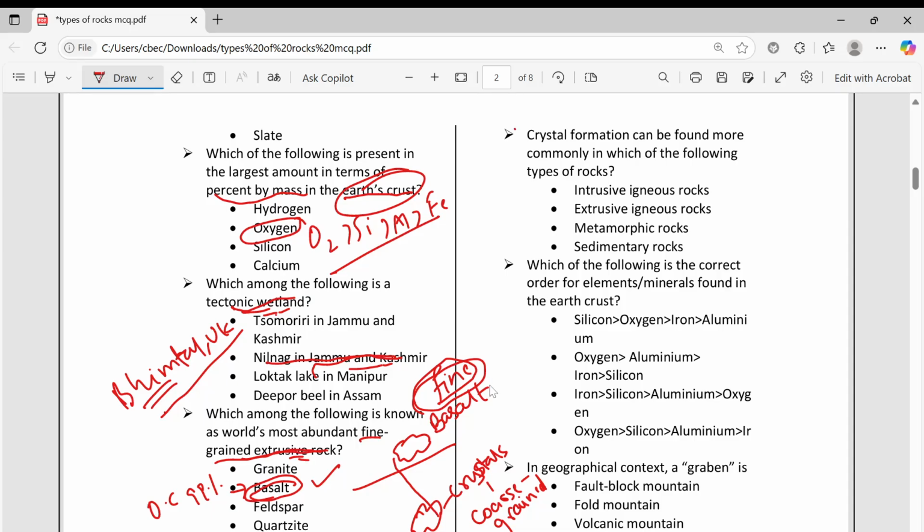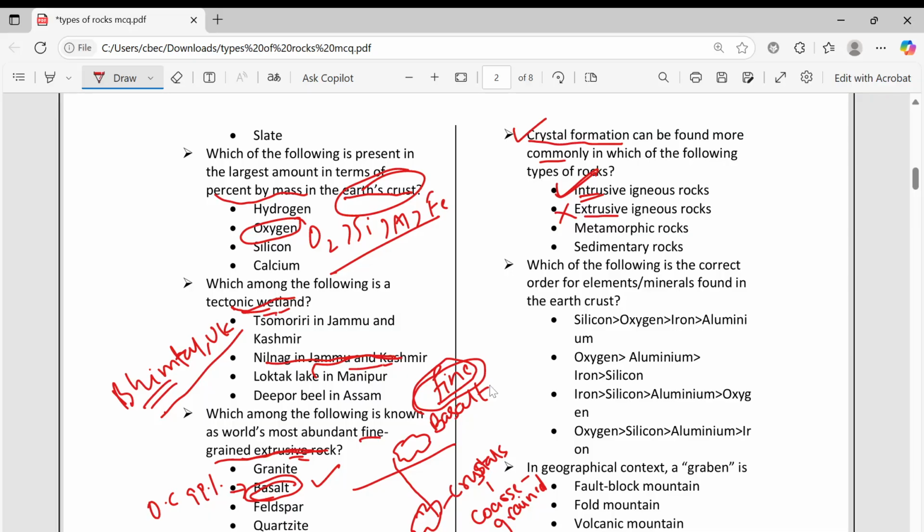Next, crystal formation can be found more commonly where? In igneous rocks. Here again there is a subtype. Extrusive, they cool very fast, so no crystals. Intrusive, they cool very slow, so crystals will be there.